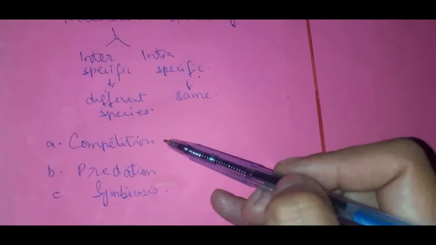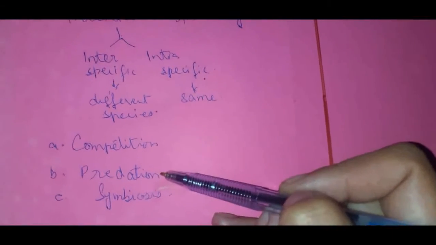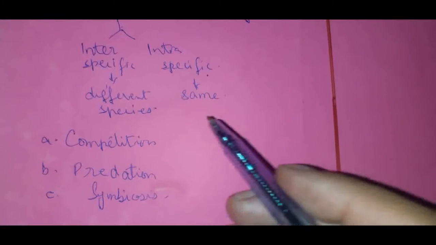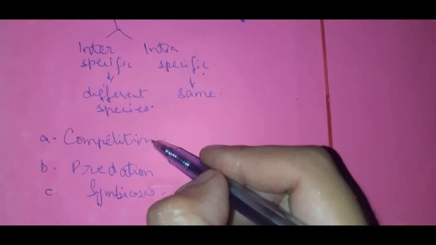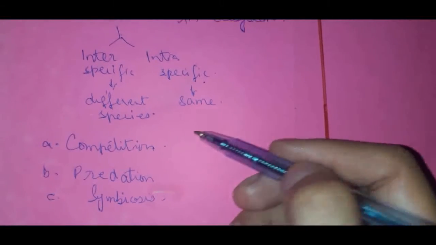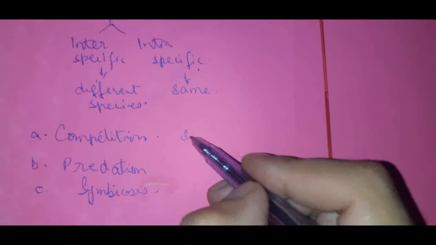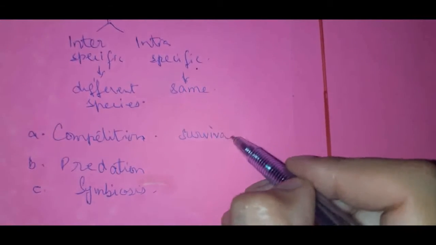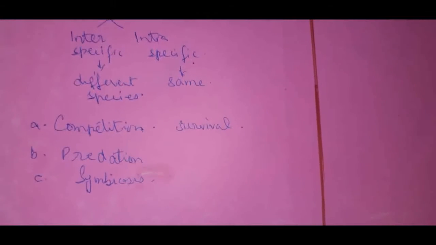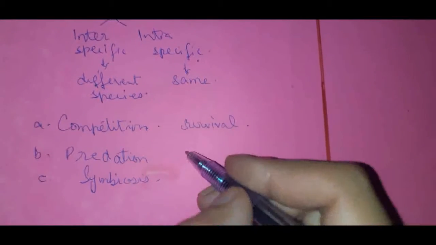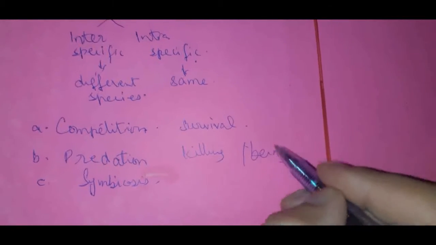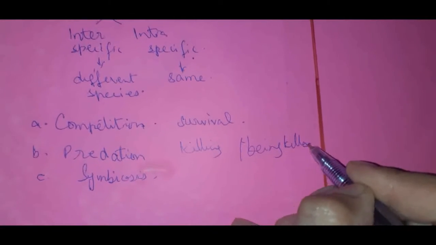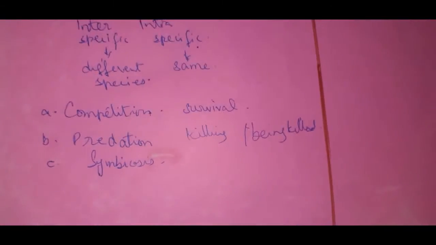I had explained competition and predation completely, and there we got to know that competition is usually for the survival of an organism or of a species, whereas predation is the killing process or the being killed process, right? Today's topic is symbiosis.